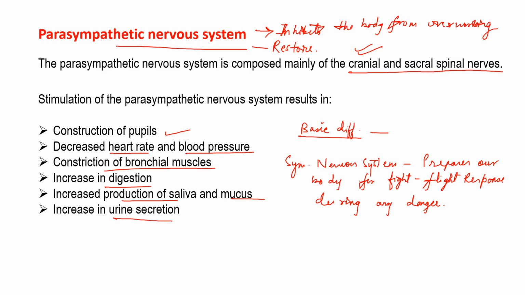Am I clear? So this is the basic difference, and this is the important point that you need to know.